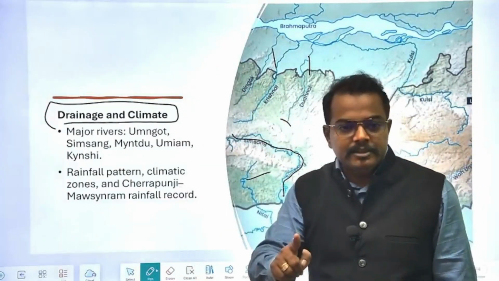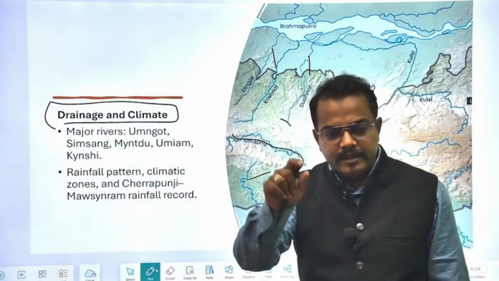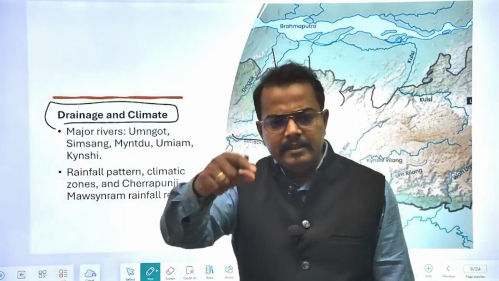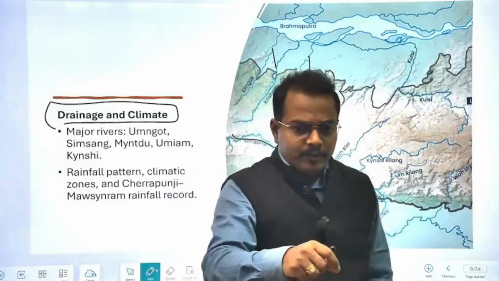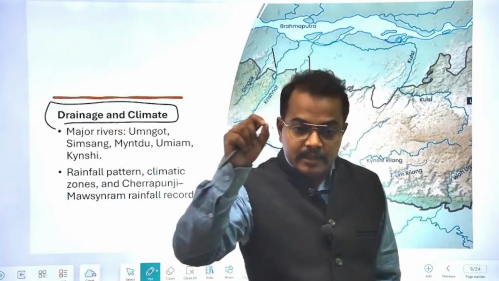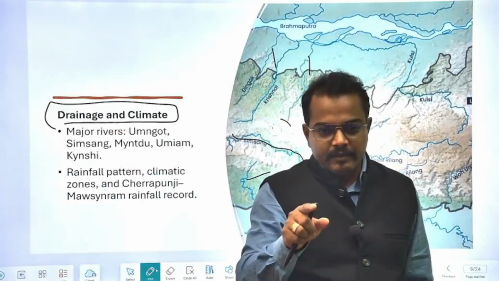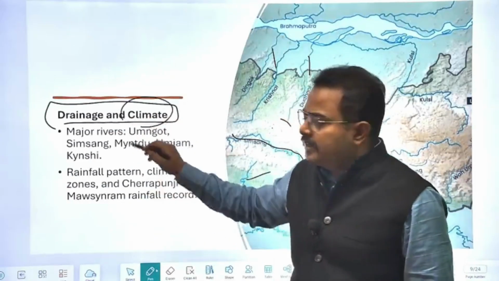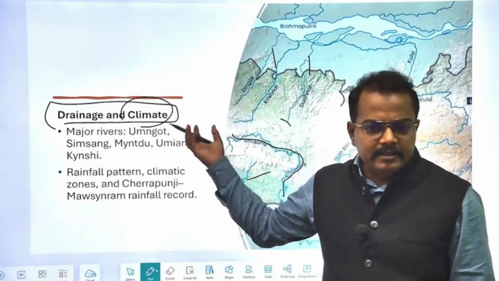It can be a major river, it can be a minor river. But all the rivers you have to understand, whatever river has flowed from Meghalaya, and even if it is not flowing from Meghalaya, but if there is some association with the nearby river, then you have to understand that also.